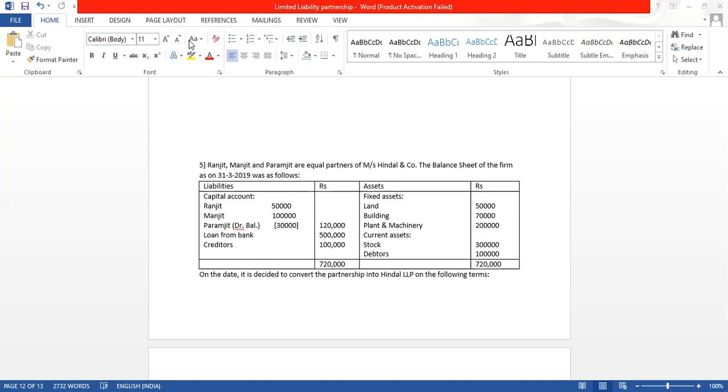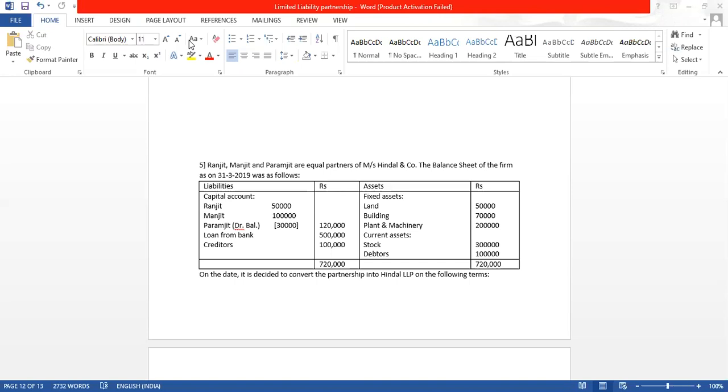In the last lecture we did a sum on conversion of partnership into LLP. Let us continue with the next sum. We have seen that this conversion is similar to conversion of a partnership into a limited company, or you can say it is similar to amalgamation. So let us start with the sum.